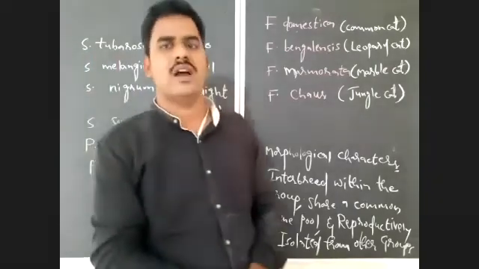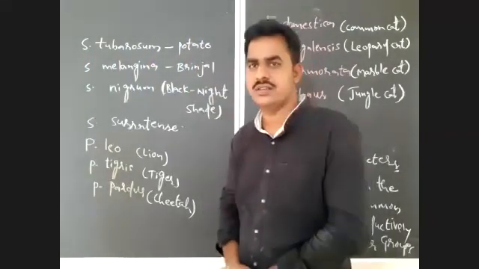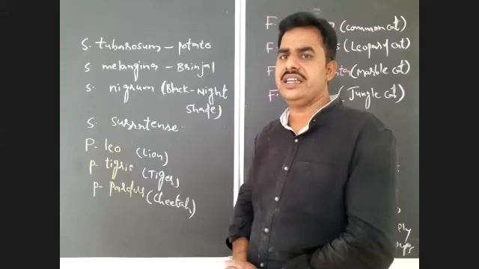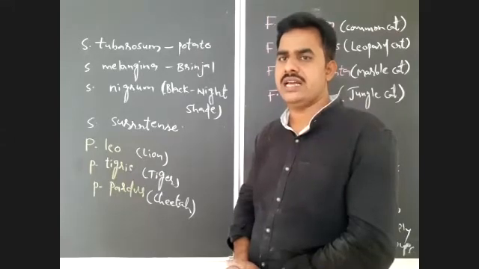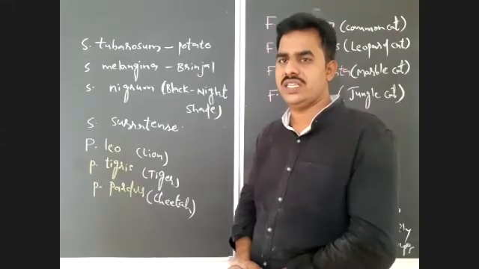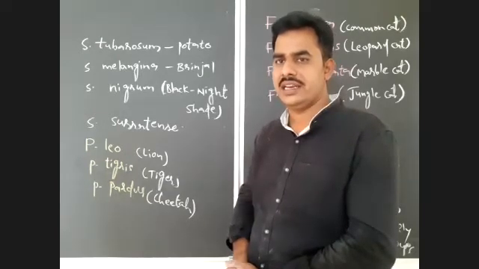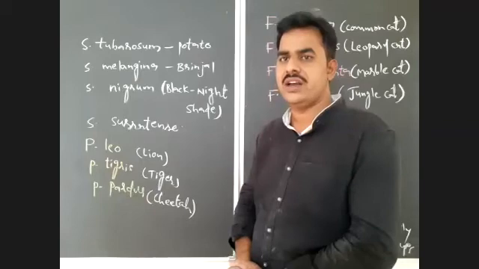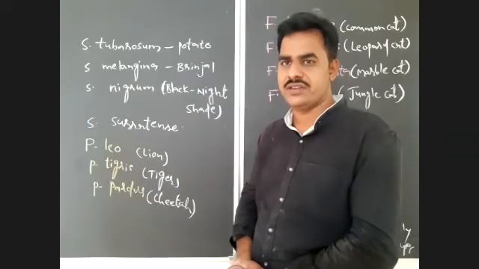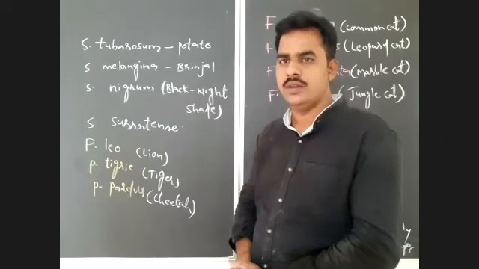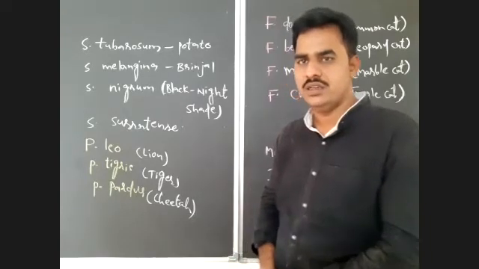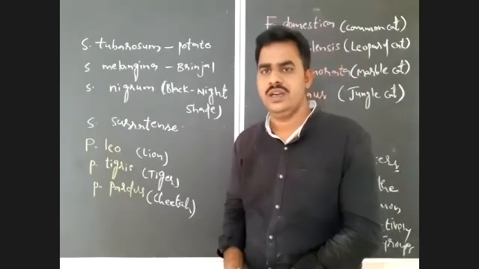The arrangement of taxonomical categories in the descending sequence is known as taxonomical hierarchy. This taxonomical hierarchy was proposed by the father of taxonomy, Carolus Linnaeus. That was proposed by him, right?